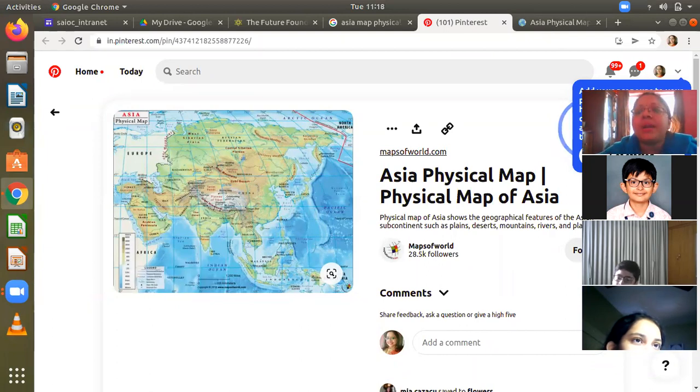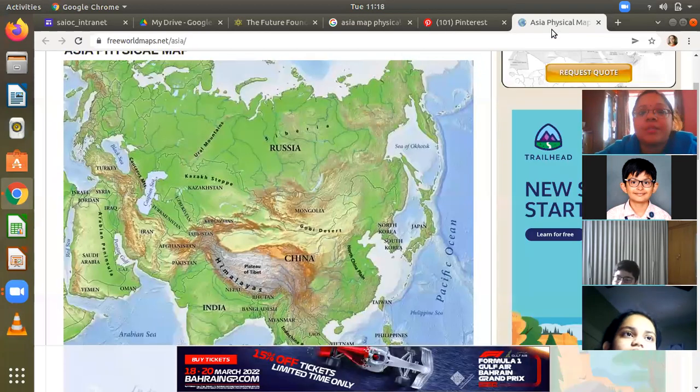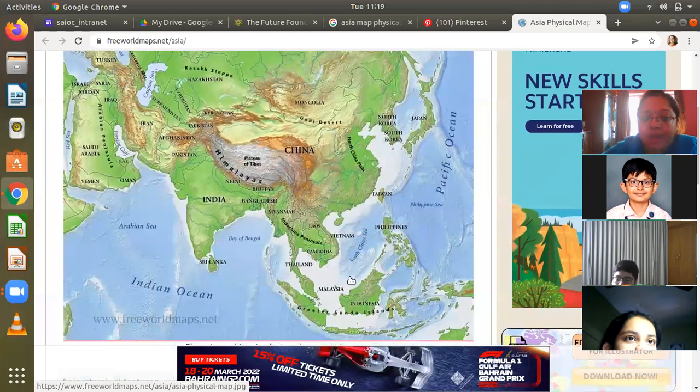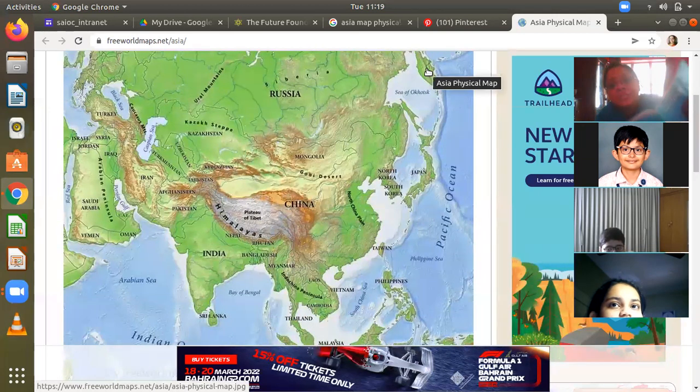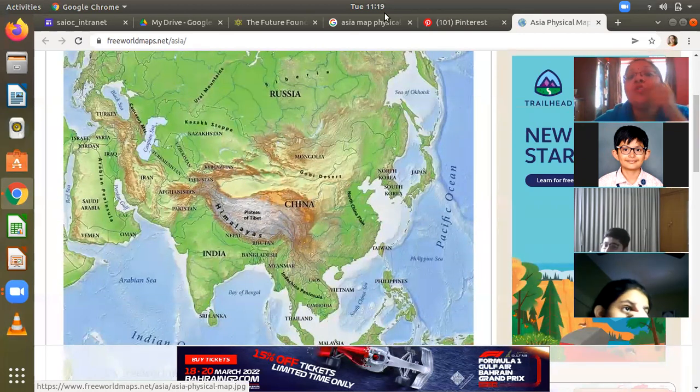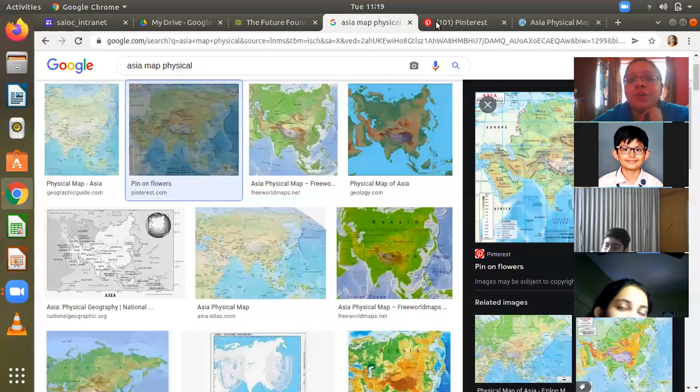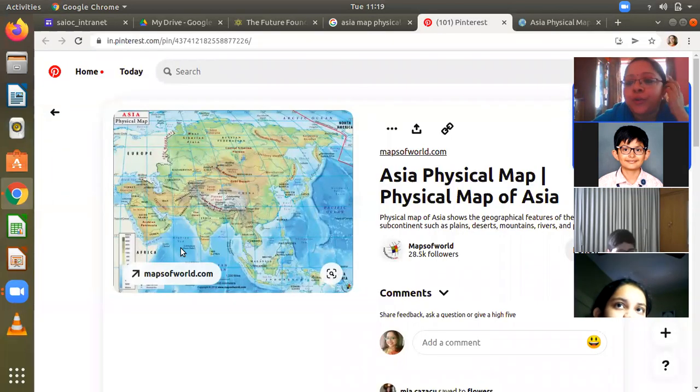The latitude is very small here, but I want you all to have an idea about Asia. There is another map that I have kept open. This is a little bit bigger, but in a way a little better for the physical part. So first thing about Asia is mostly in which hemisphere? The northern. Yes, if you look at this map of Asia, if you please refer to your atlases for this, you will see only a little part of the islands come under the southern hemisphere, while most of Asia, especially the main landmass, comes into the northern hemisphere.